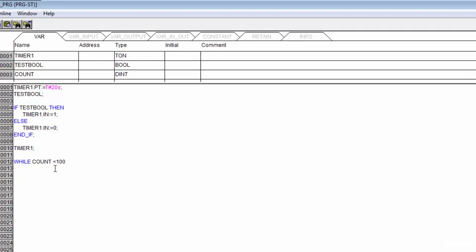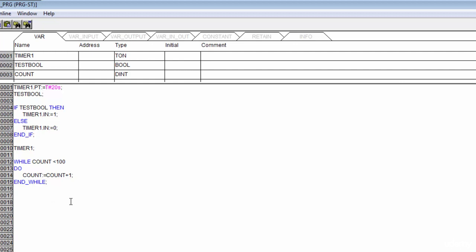So while count is less than 100, we're going to do something. And what I'm going to do is we're going to make count, and we're going to set it equal to, by colon equals, count plus 1 semicolon. So that means we're just going to add 1 to count every single time. And then after that, we can go ahead and end our while, semicolon out of that. And that's not end plus while, that should be end underscore while. Perfect. And just like that, we should have a while loop.